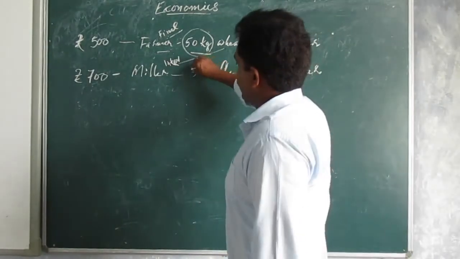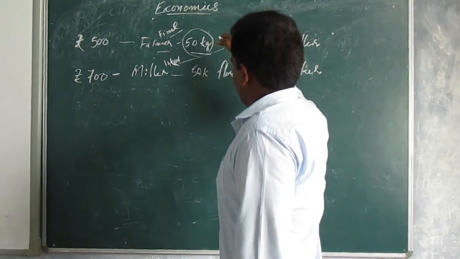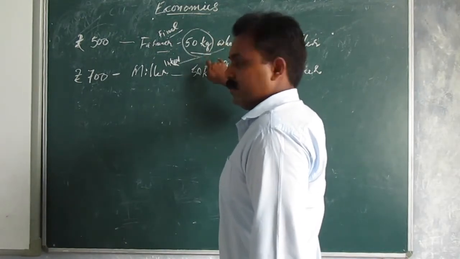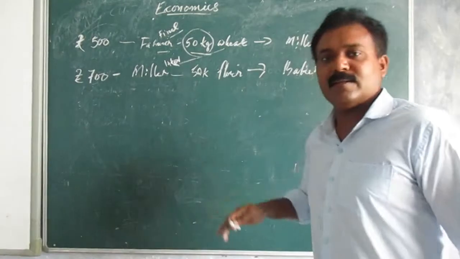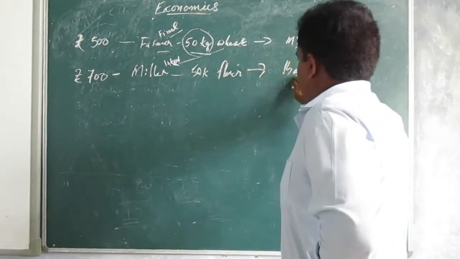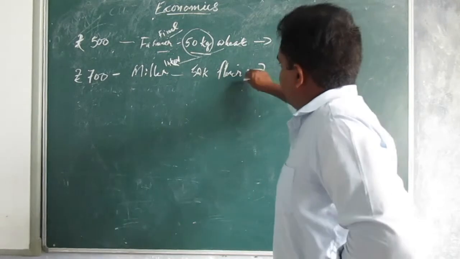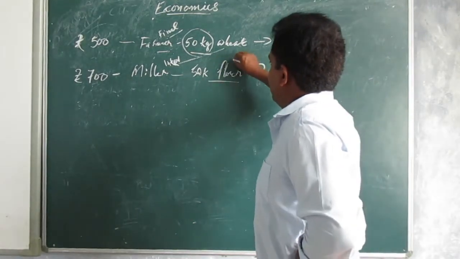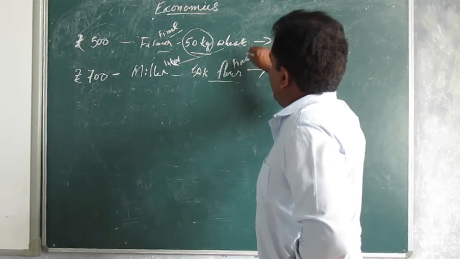I don't know how much flour will come after making 50 kg of wheat into flour, but probably we calculate that way. When 50 kg of flour is sold to the baker, this flour is the final good for the miller.